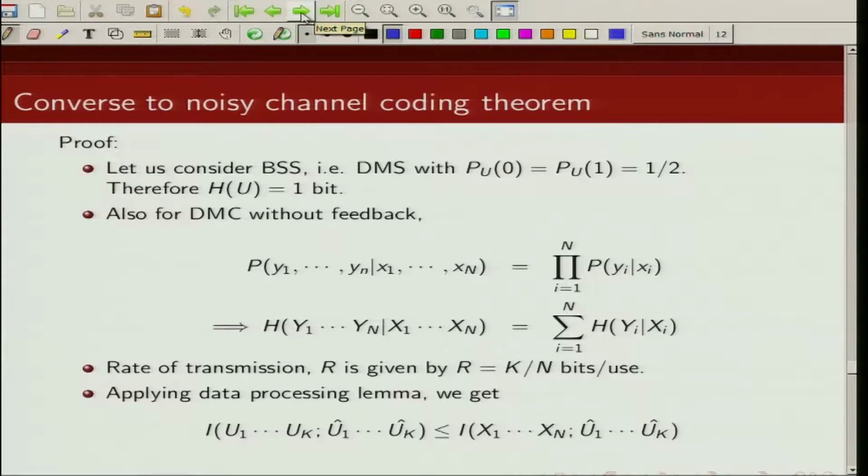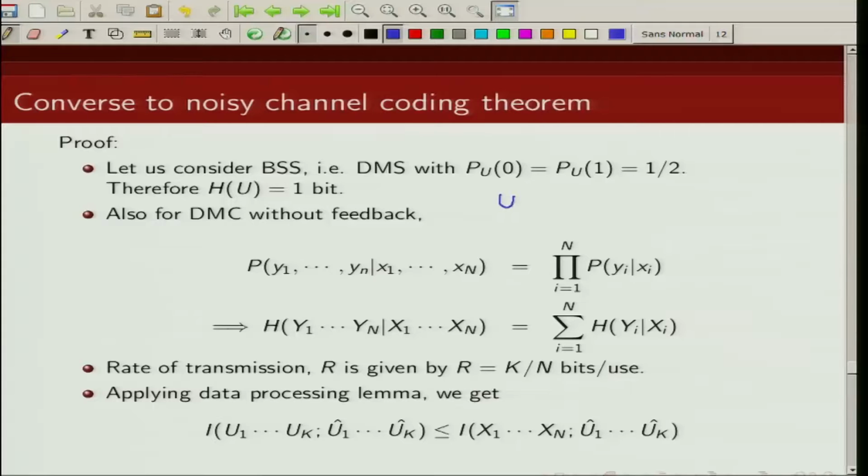So we are going to first apply the data processing lemma. What does the data processing lemma say? That further processing of data does not increase information. So u, x, y and u hat form a Markov chain.